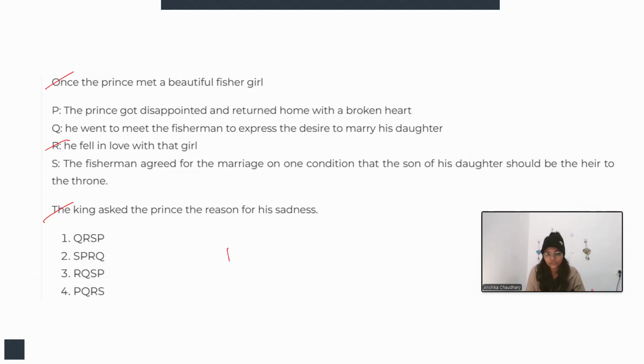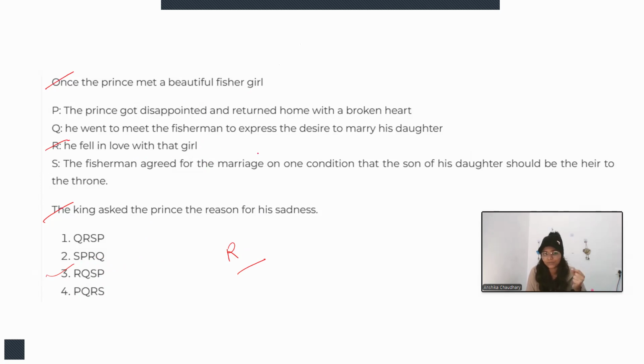Okay. Now, there should be a first statement. Now we see the option elimination technique. So we see that only one option is there that is starting from R. So it must be the answer. But still, we need to check this option whether it is fitted in our story or not. So once the prince met a beautiful fisher girl, he fell in love with that girl.